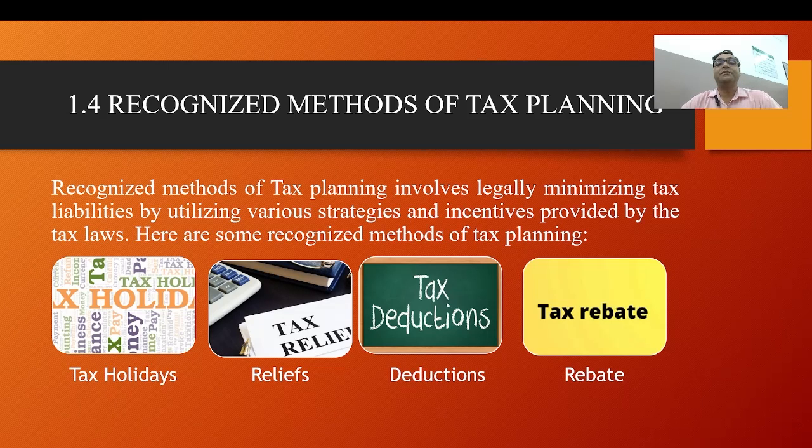In the US, contributions to a traditional individual retirement account, IRA, are often tax deductible up to certain limits. This means an individual can reduce their taxable income by the amount they contribute to an IRA, lowering their tax liability for the year.